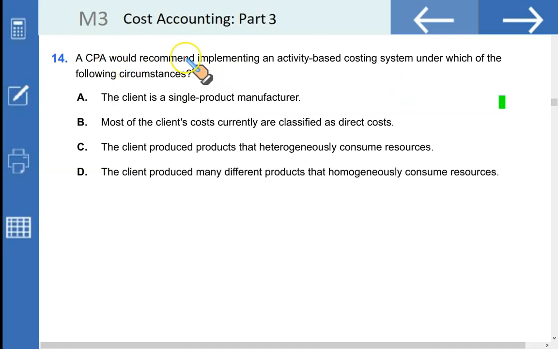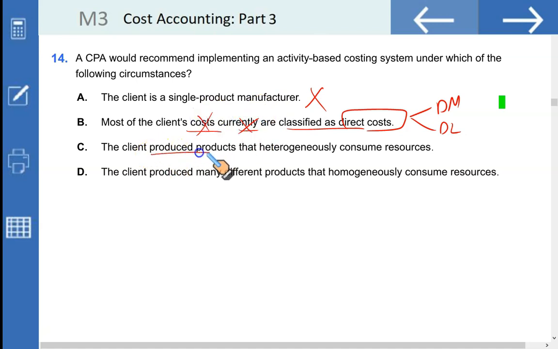A CPA would recommend implementing an activity-based costing system under which of the following circumstances? The client is a single product manufacturer. If a single product is being made, then there is no point in using ABC. ABC is recommended when there are a variety of products that consume resources differently. Most of the client's costs currently are classified as direct cost, direct material and direct labor. So if the manufacturing overhead is a smaller component of your cost, then there is no significant benefit you might draw from implementing ABC. So this is not true as well.